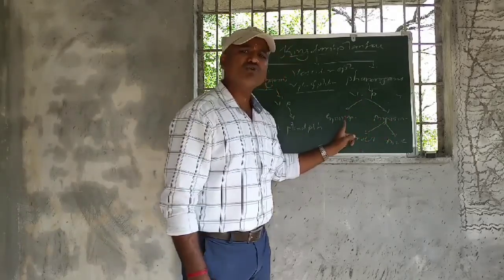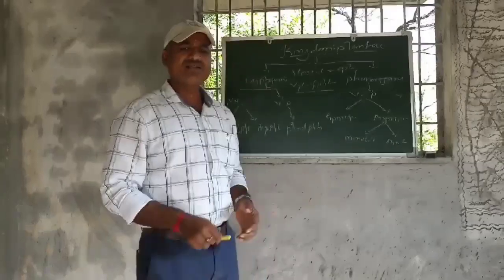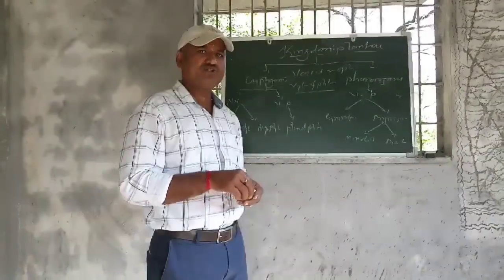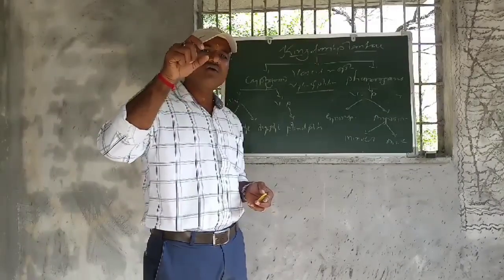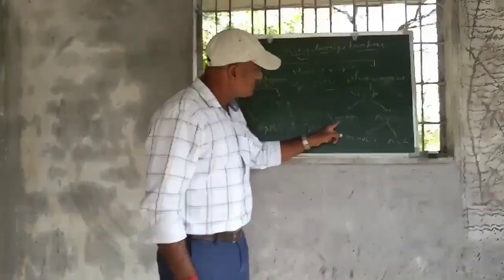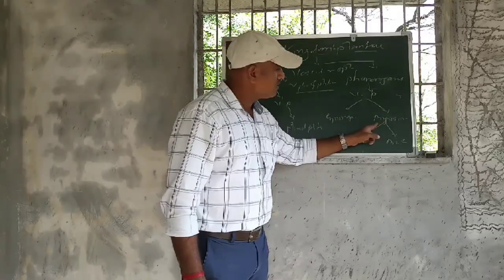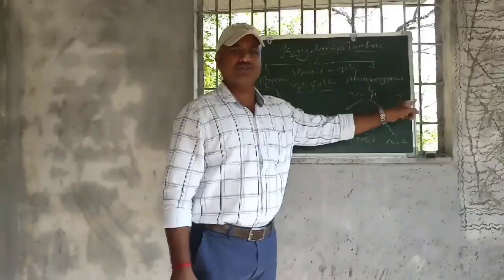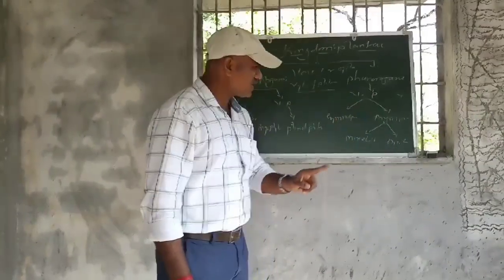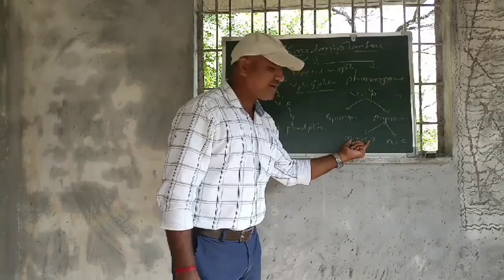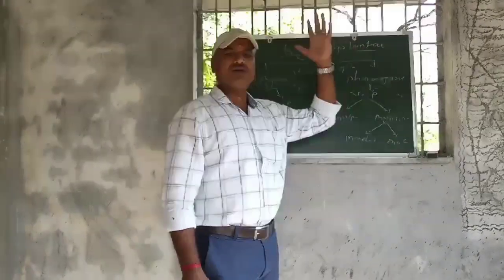Now what are the gymnosperms? In Marathi, such plants are called सुचीपरी plants, सुचीपरी जंगल किंवा सुचीपरी वनस्पती आपण ज्याला म्हणतो. These are the gymnosperms, and angiosperms are the flower producing plants, pushpa vanaspati. And again angiosperms are divided into monocot and dicot, that is ekdal vanaspati and dvidal vanaspati.